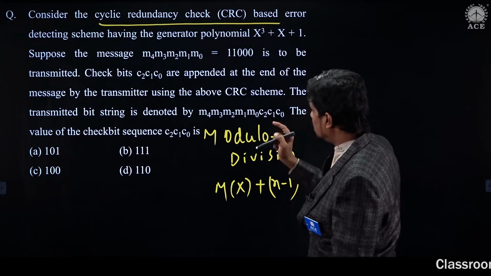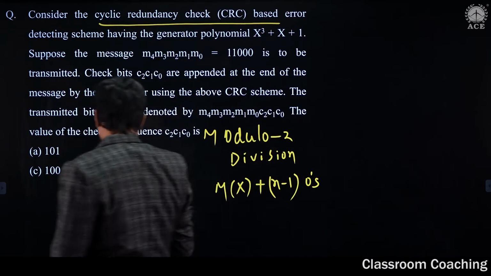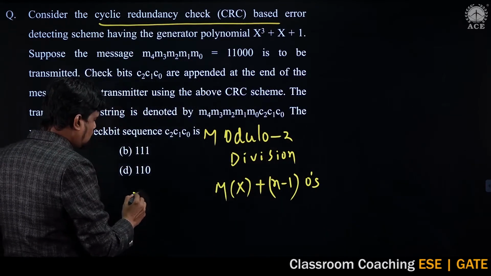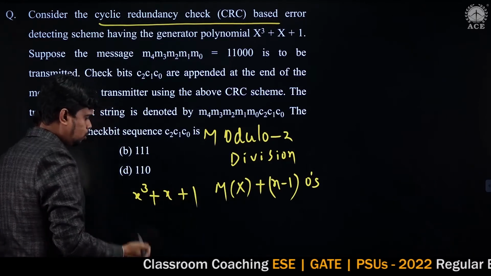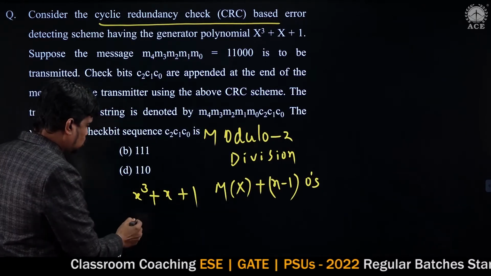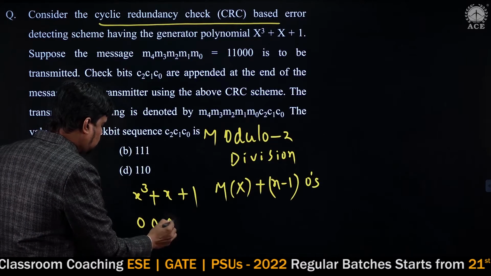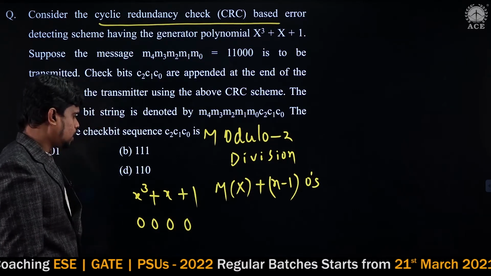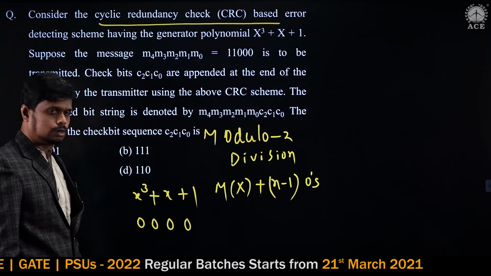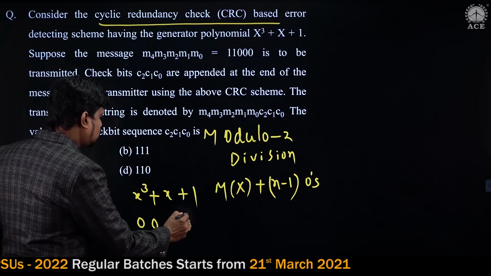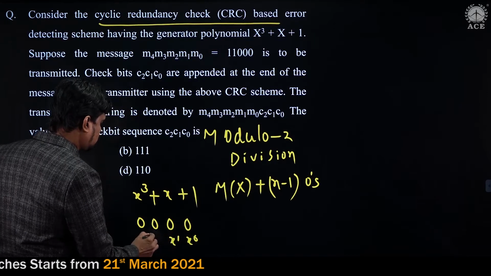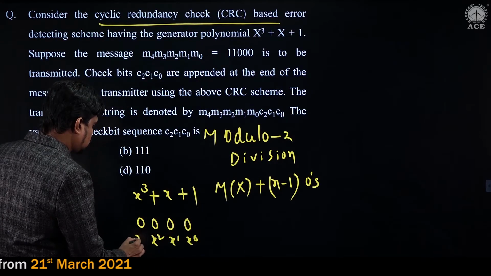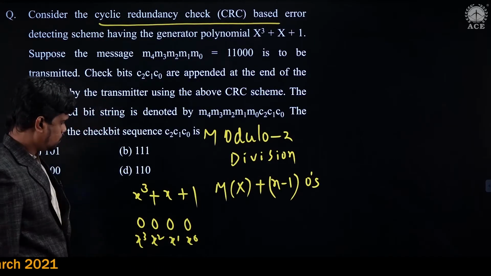So how can I convert this generator polynomial, which is x cube plus x plus 1? Have a look. What is the maximum exponent here? 3. So the corresponding binary data length is 4. This is the x power 0 position, this is x power 1, this is x power 2, and this is x power 3 position.